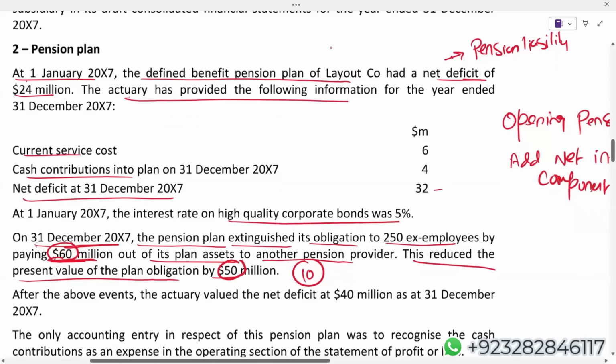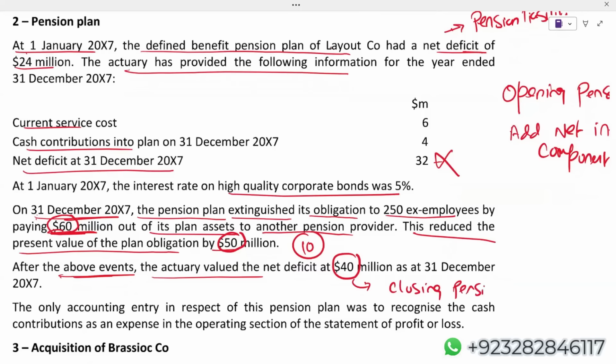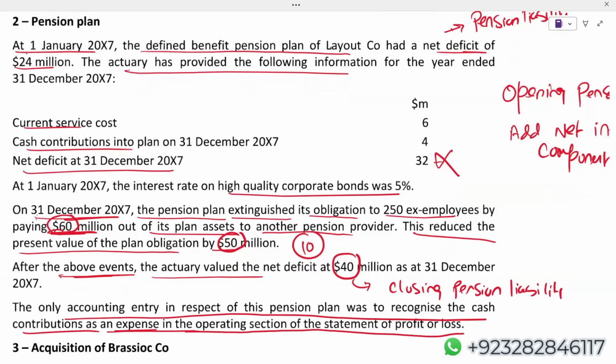What else do we have? After the above events, the actuary valued the net deficit, instead of 32, now the actuary says it is 40. So this 40 works as the closing pension liability, closing pension obligation. The only accounting entry in respect of this pension plan was to recognize the cash contribution as an expense in the operating section of the statement of P&L. Absolutely incorrect. Now, students, listen to the explanation nicely, because only the calculation is not required.